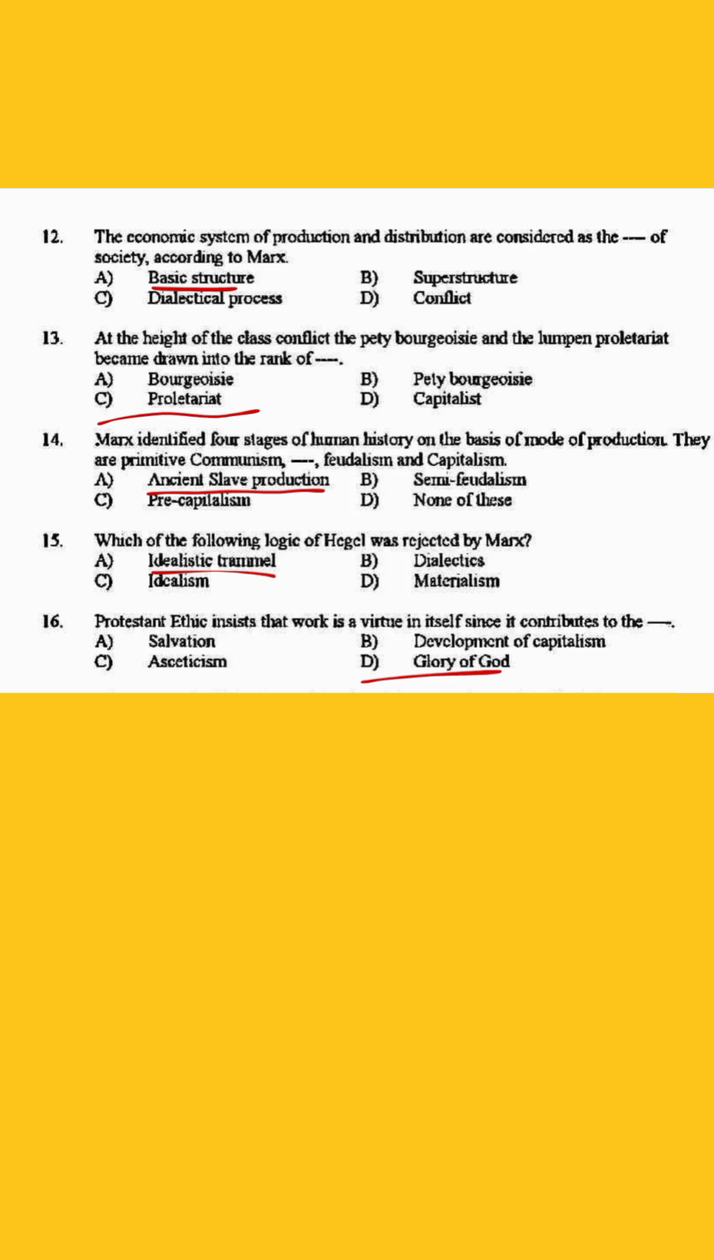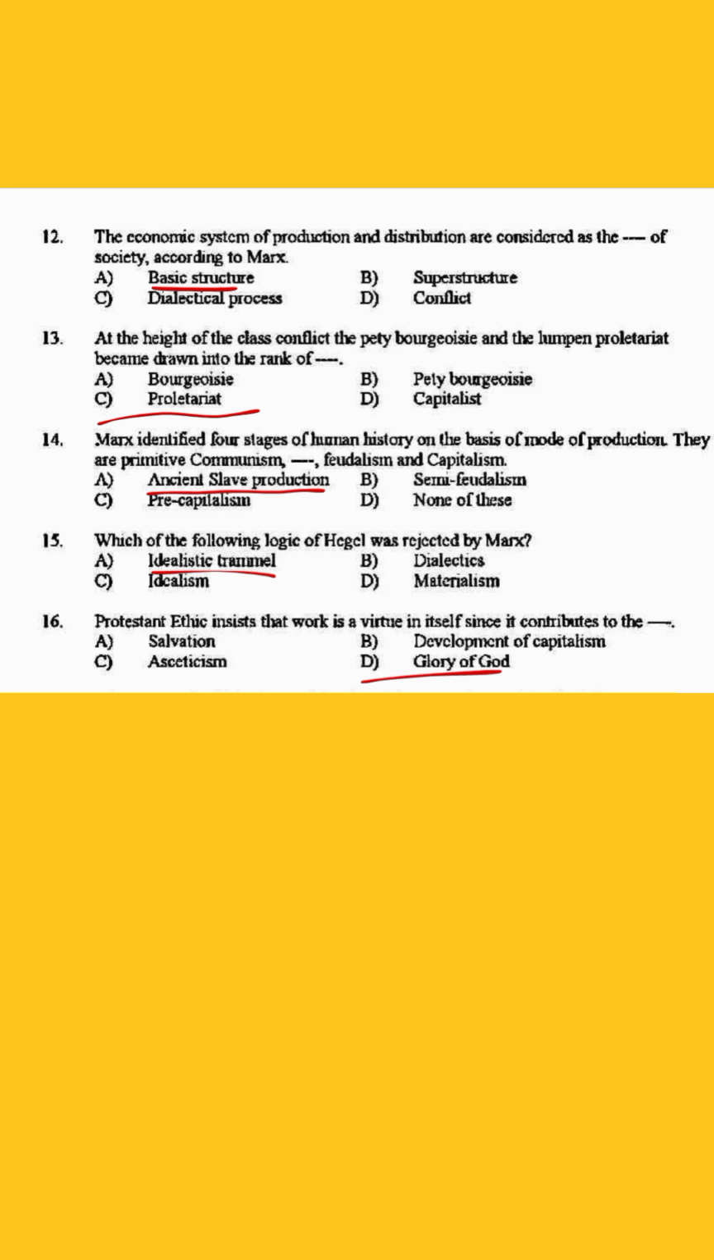13. At the height of the class conflict, the petty bourgeoisie and the lumpen proletariat become drawn into the rank of dash. The answer is option C, proletariat. 14. Marx identified 4 stages of human history on the basis of mode of production. They are primitive communalism, dash, feudalism and capitalism. The answer is option A, ancient slave production.